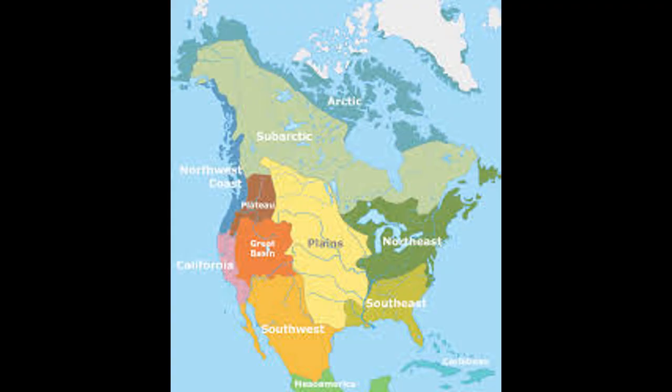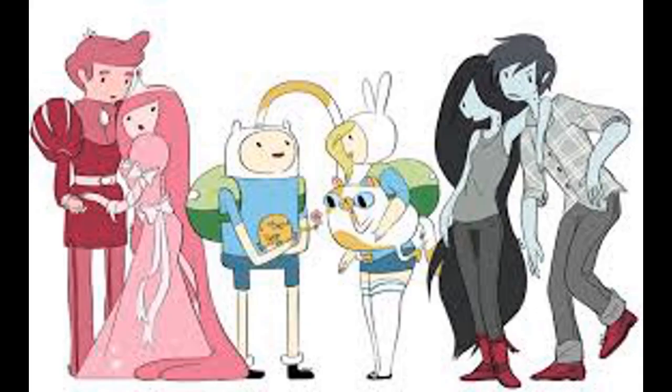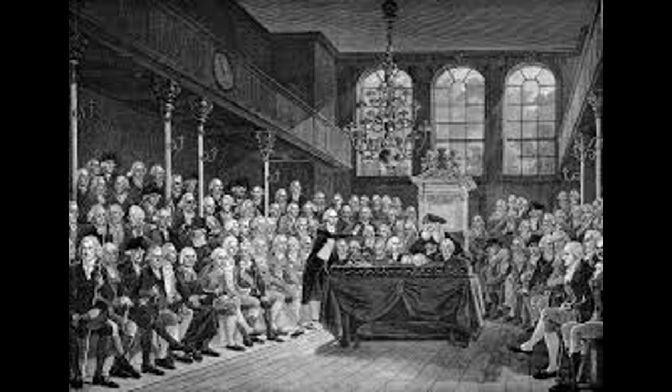The United States of America was not yet a country. The individual states were colonies of the British Empire. They were called British colonies. This means that the king and parliament of Great Britain ruled the colonies.